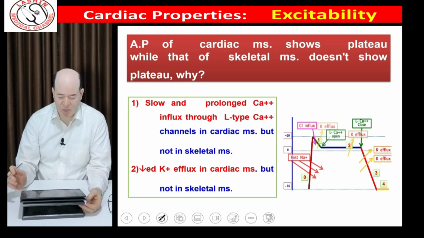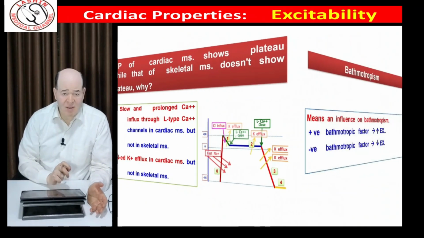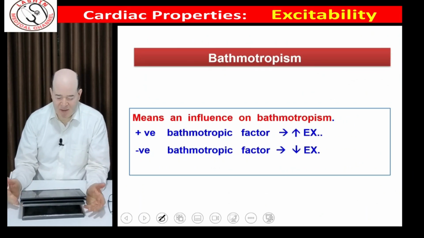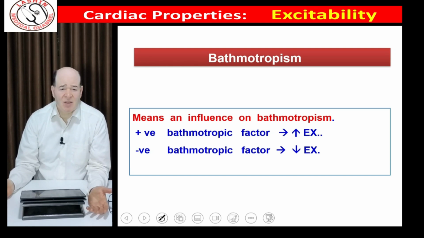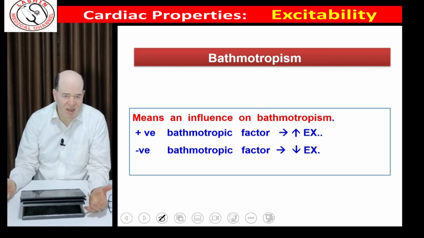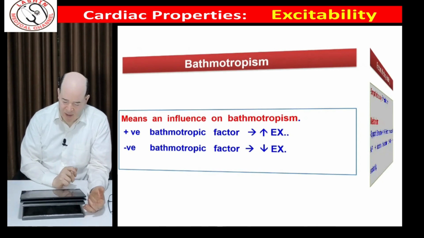An important question: why action potential of the cardiac muscle shows plateau while that of skeletal muscle does not show plateau? The main answer here is the presence of L-type calcium channels in the cardiac muscle and its absence in skeletal muscles. Vasomotropism is a term that refers to effects on excitability, and we call substances positive vasomotropic if they increase excitability, and negative vasomotropic if they decrease excitability.